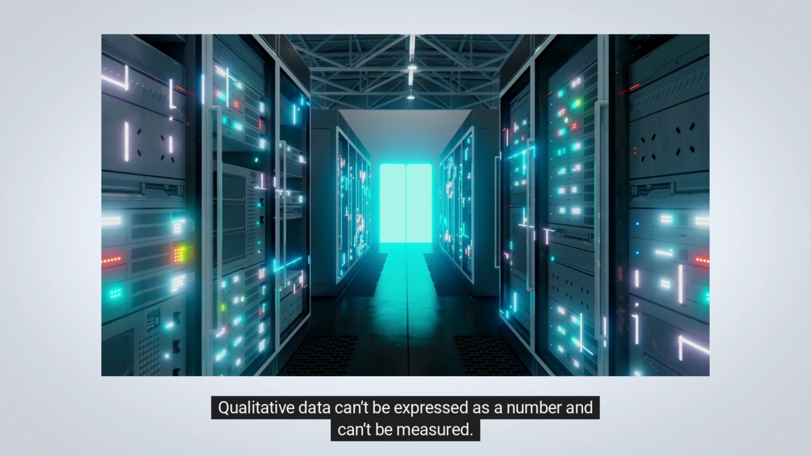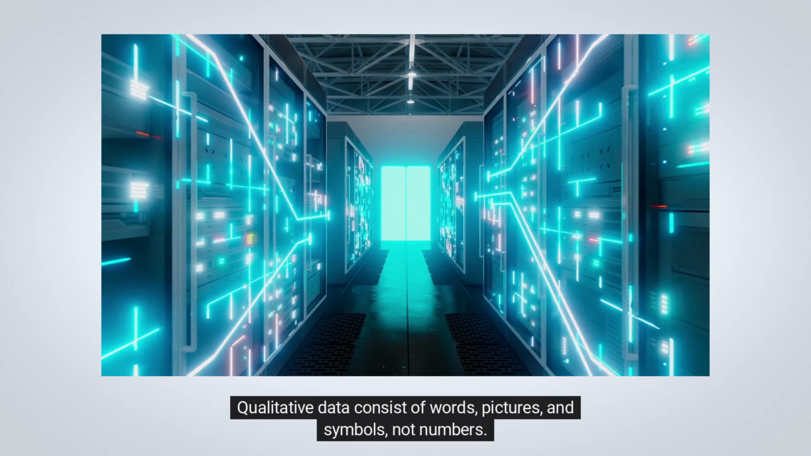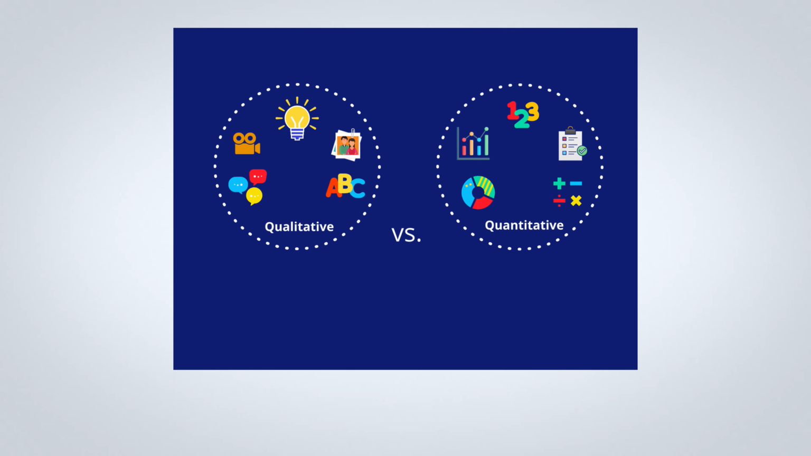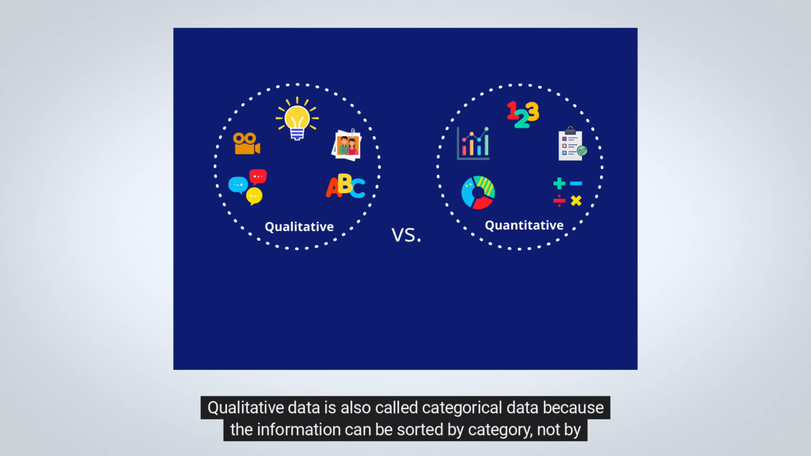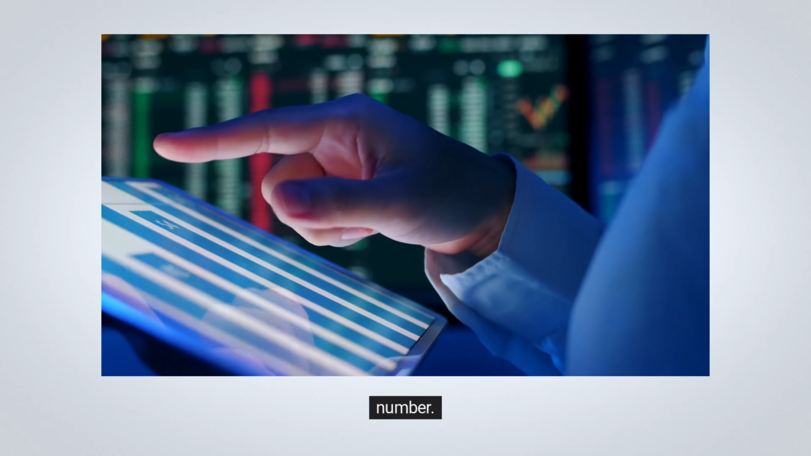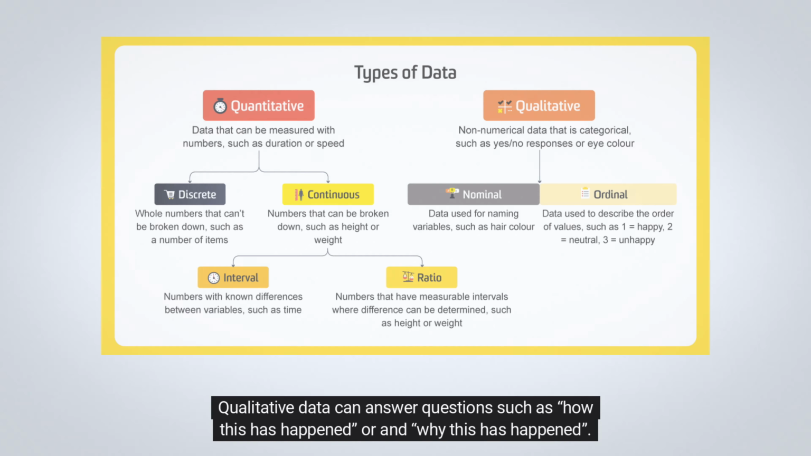Number 2. Qualitative data. Qualitative data can't be expressed as a number and can't be measured. Qualitative data consist of words, pictures, and symbols, not numbers. Qualitative data is also called categorical data because the information can be sorted by category, not by number. Qualitative data can answer questions such as how this has happened, and why this has happened.